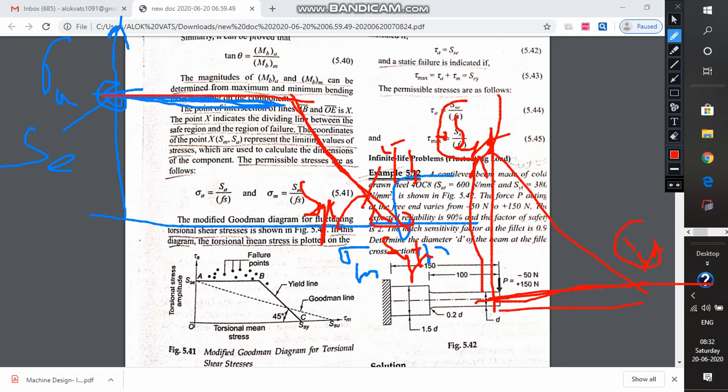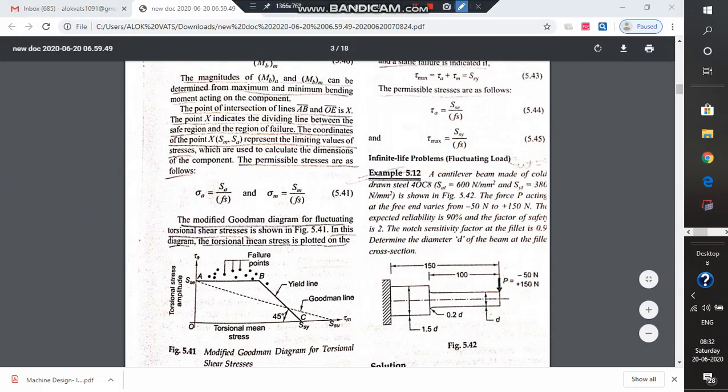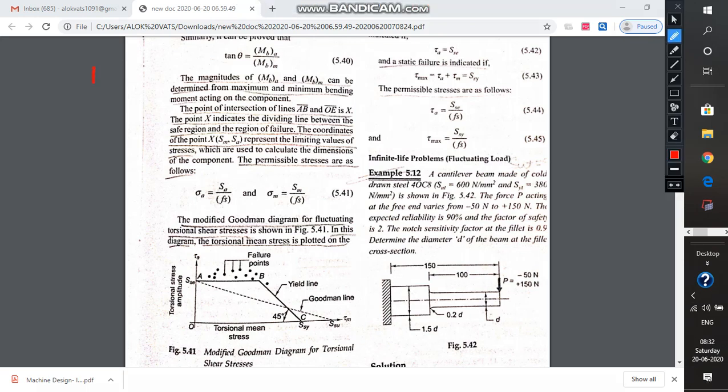So that is why this forms an isosceles right-angle triangle. If this is 90, then obviously these are going to be of 45 degree angle. So that is why this angle is 45 degree, and since we have drawn it, we can very well see why this straight portion has come up and why this line is there.